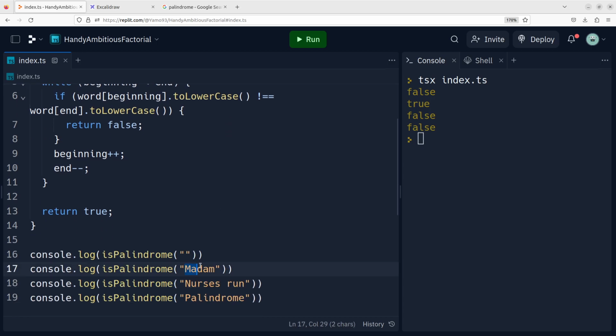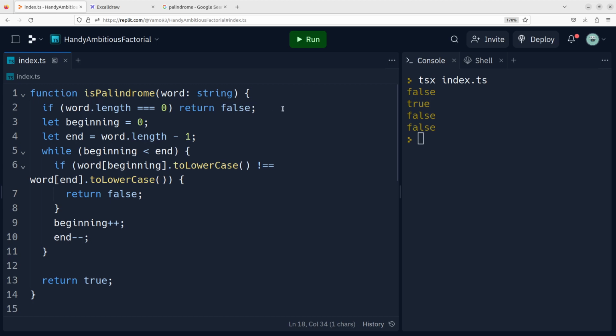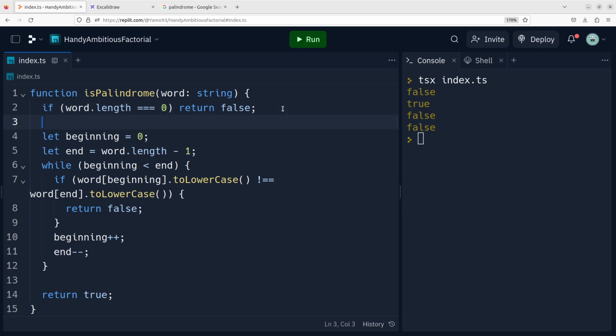Now this is true. This is still false though, which is interesting. And I guess the reason is that we have these white spaces, right? So we need to maybe use a trimmed word, or the string should not be the same as what we have, but we should normalize it.